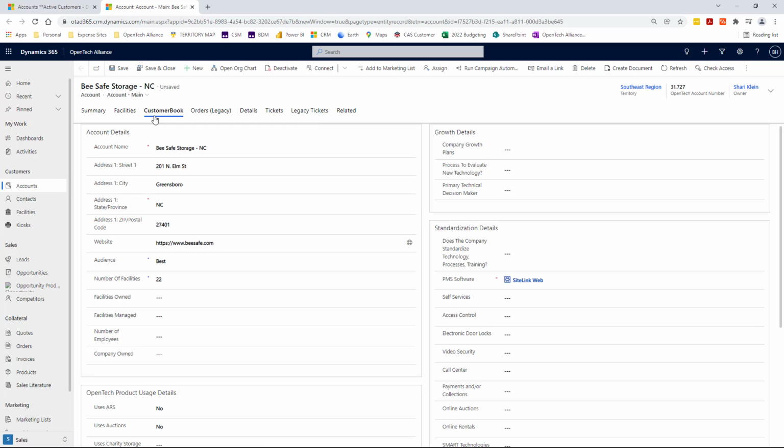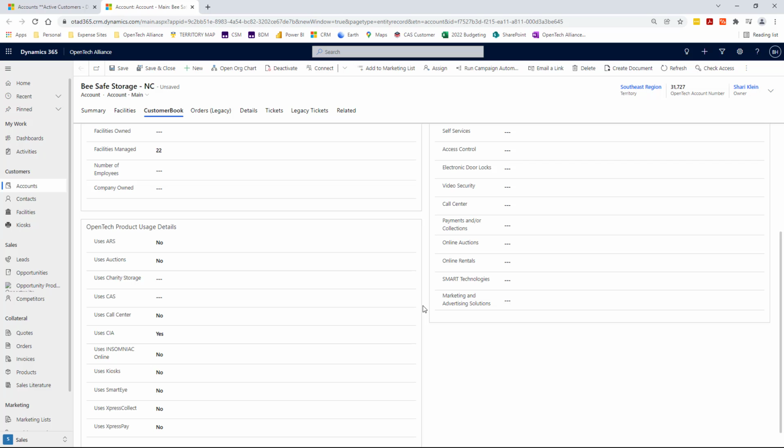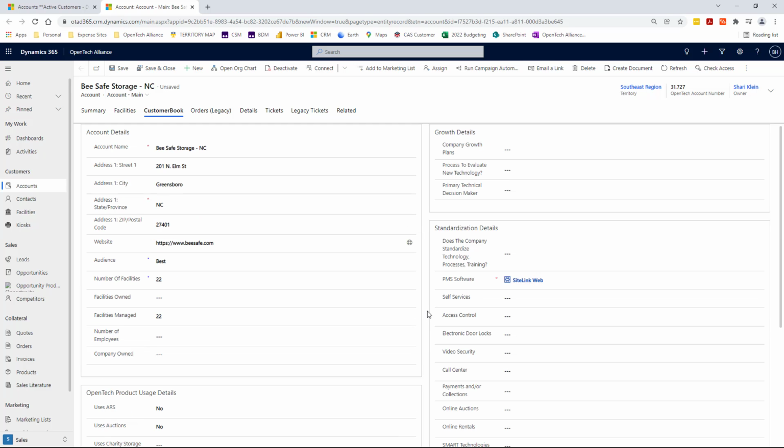Okay. There's also other areas we can fill in, right? Number of facilities owned. That looks like they're all managed by CubeSmart, doesn't it? So we're going to go ahead and put all 22 facilities there, right? We know their property management system is not accurate because they're not using SiteLink Web if they're managed by CubeSmart. But remember, some organizations have some managed and some not. So we can't assume all of them are managed. We could go through and try and rent from all of them, right? But the customer book information and details is really important.